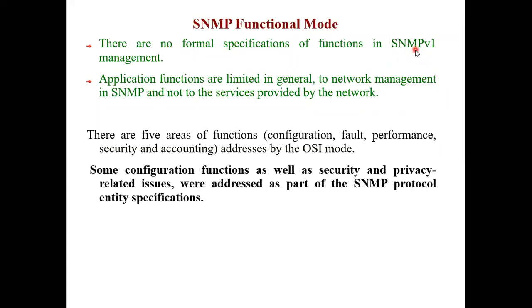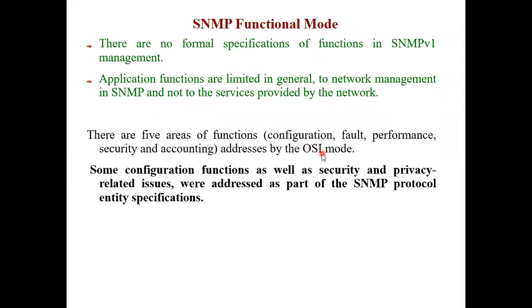They did not define it properly. The application functions were limited to network management in SNMP and not to the services provided by the network. Because it was just the first version, they did not concentrate on the services provided by the network. They just concentrated on the network management part.